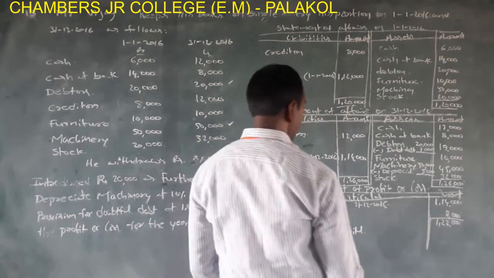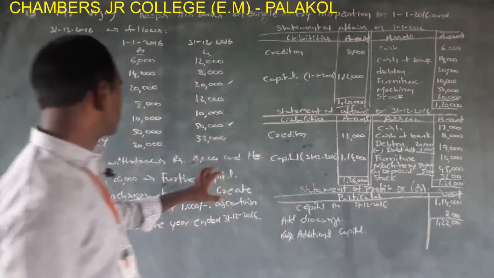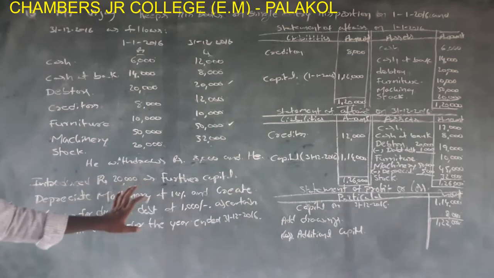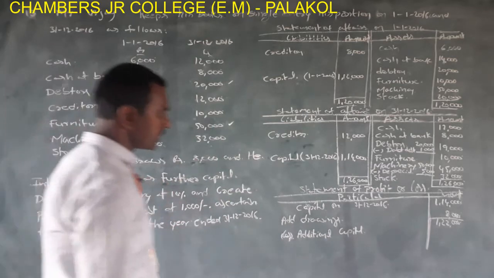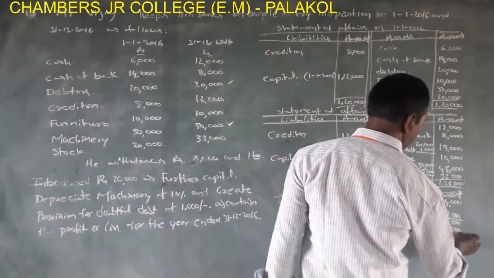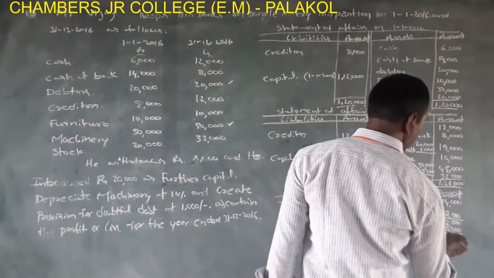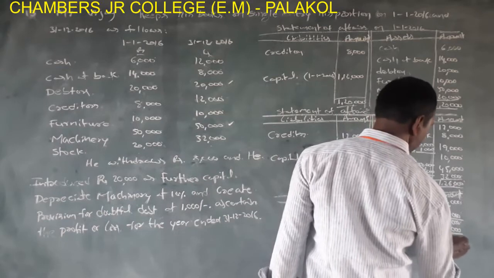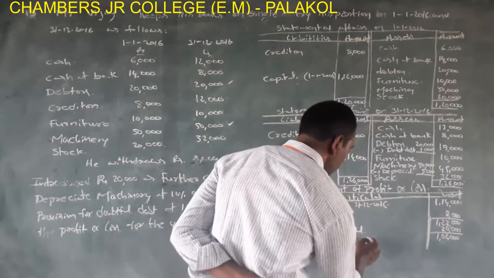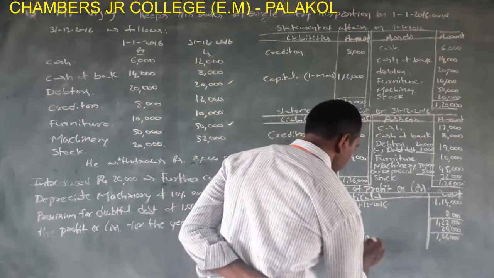Additional capital, rupees. See this, he introduced 20,000 as further capital. Further capital is equal to additional capital rupees 20,000. Additional capital 1,22,000 minus 20,000 is 1,02,000. This 1,02,000 is called adjusted capital.